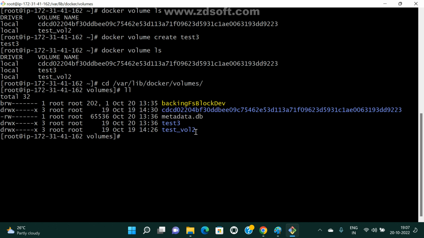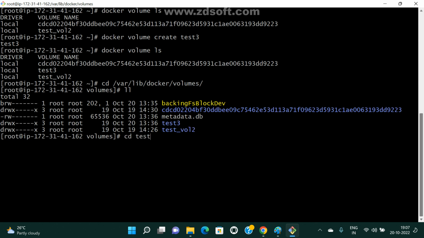Now see here, by default these all are directories only. You know which is a directory and which is a file. If the first character is a hyphen, it means it is a file. If you see d, it means directory, and if you see l, it means a linked file. So anyway, these all are directories only.